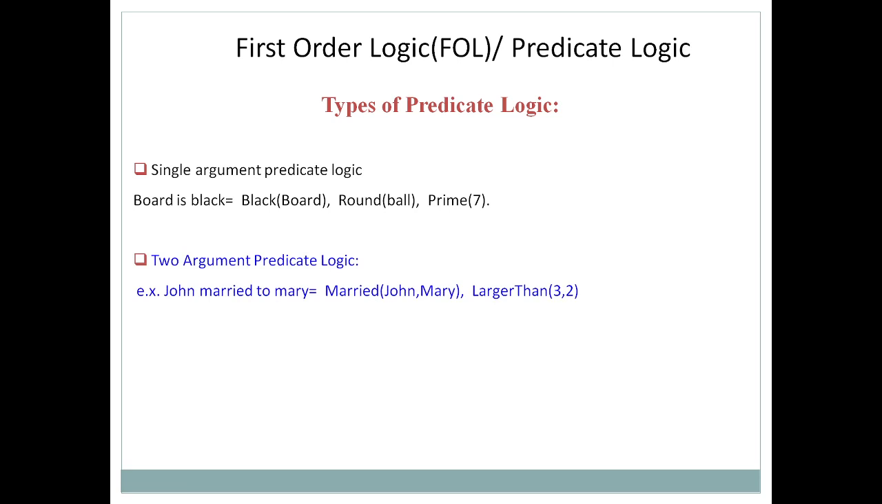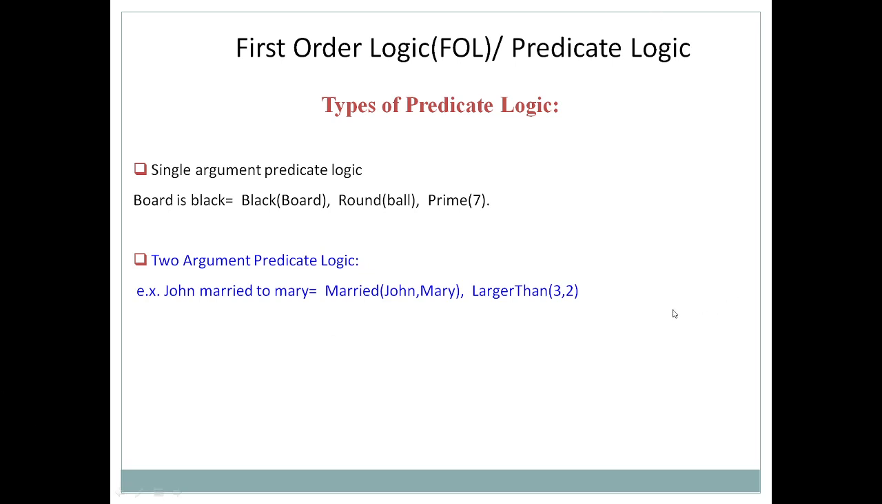Okay, then we have the second type, that is two argument predicate logic. So we have written a statement: John married to Mary. Married is a relation between John and Mary, so we have written married(John, Mary). Again, suppose one more statement: 3 is larger than 2. Larger than is a relation, and we know that the relation, predicate, or function we need to write first, and then in brackets we provide the arguments.